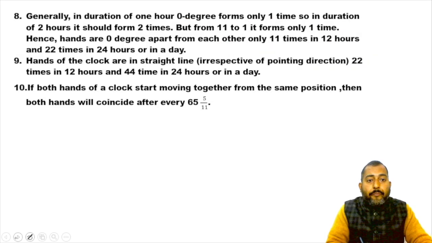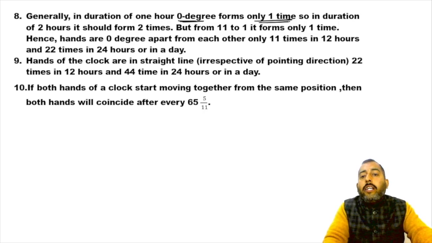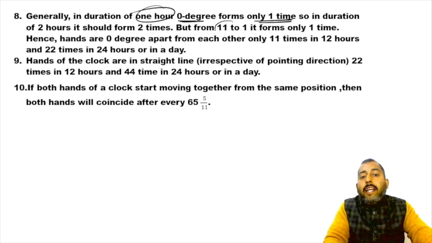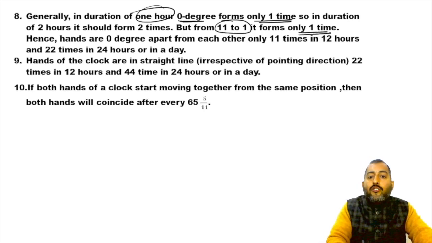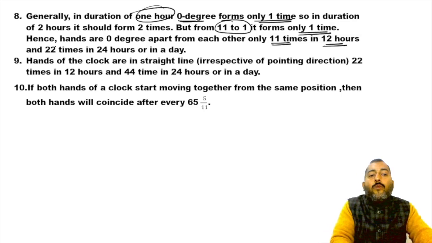Let's move on. Now, the same is the situation for 0-degree also. 0-degree forms only one time in a duration of 1 hour. But from 11 to 1, it only forms one time, and because of this it forms 11 times in 12 hours and 22 times in 24 hours. What does it mean? If you ask me, sir, between 1 and 2, 0-degree forms how many times?